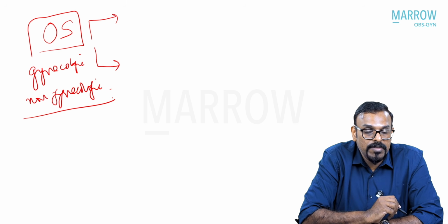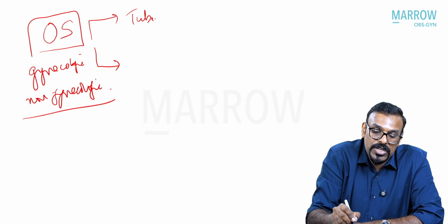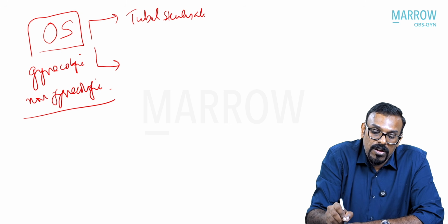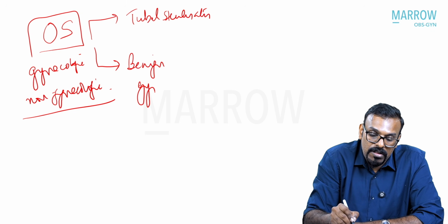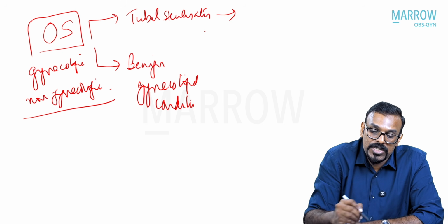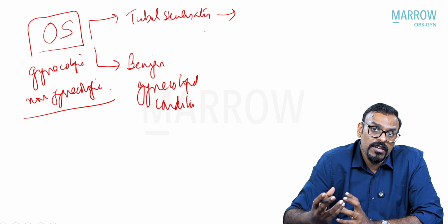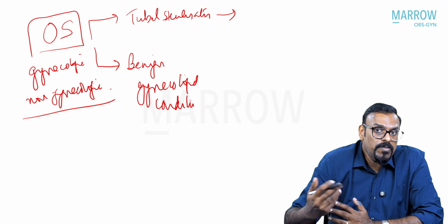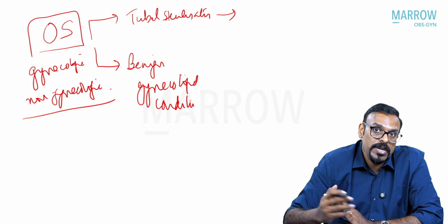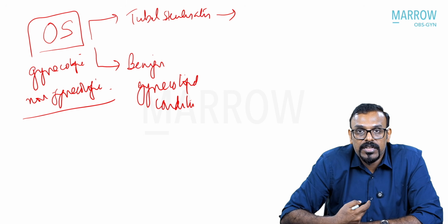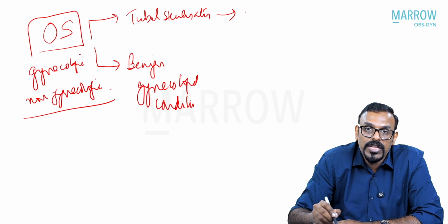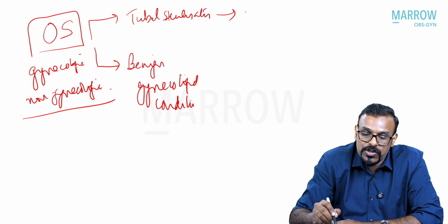For example, the patient undergoes a tubal sterilization or any other benign gynecological condition. In those cases, for tubal sterilization, what we usually do is tubal ligation according to the modified Pomeroy's technique. That is what is being promoted under the government scheme in India. So rather than doing the tubal ligation, you go for the removal of both the fallopian tubes entirely.